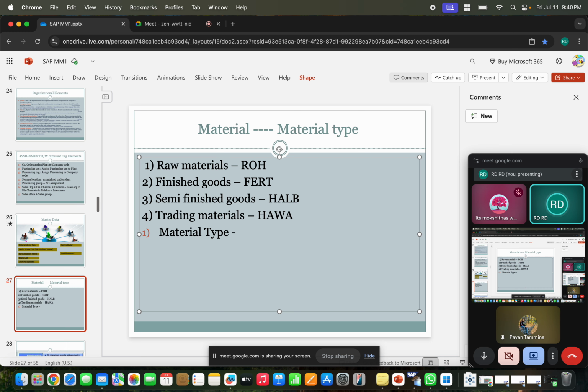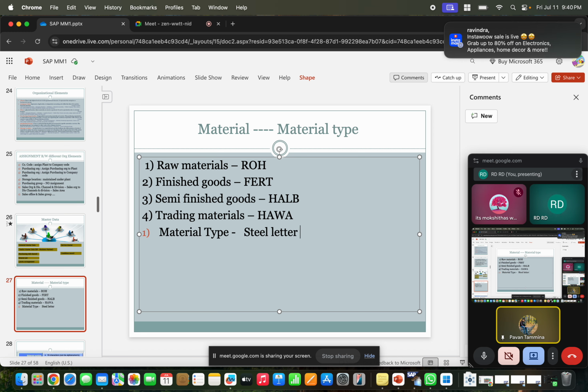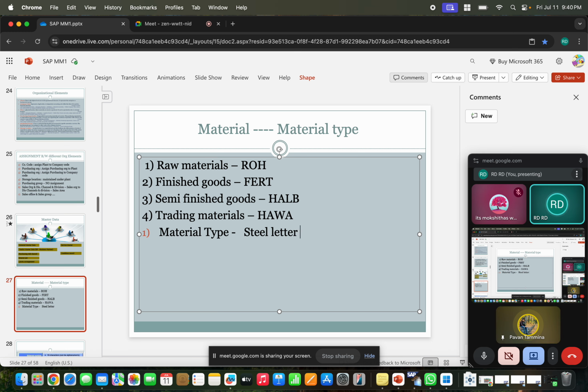Do you know steel letters? They are made of steel, and in some cases bronze letters are prepared. Like on buildings, if I have a company and some logo, that logo design might be in steel, or bronze, or gold coating.